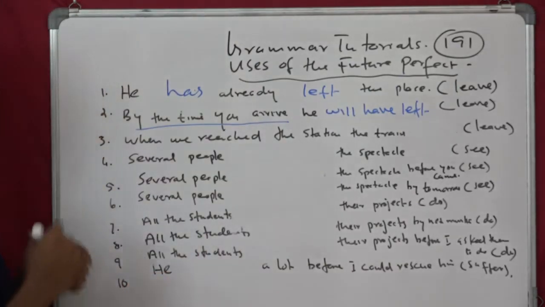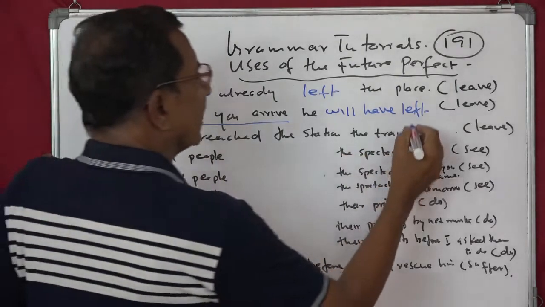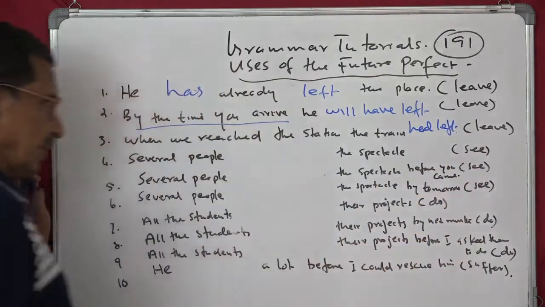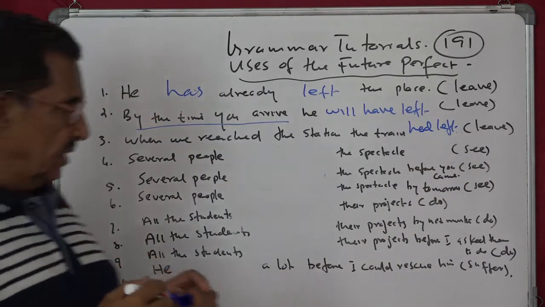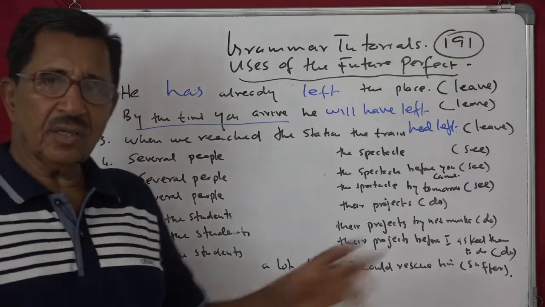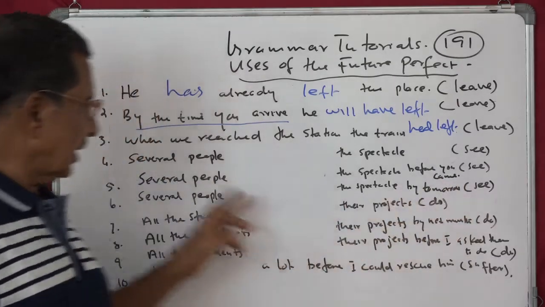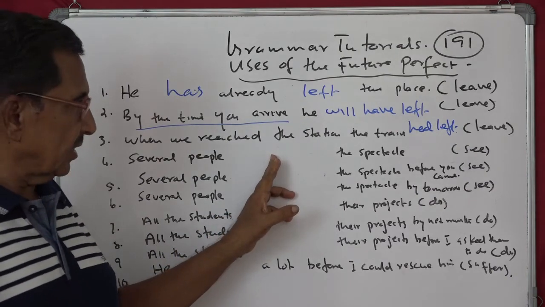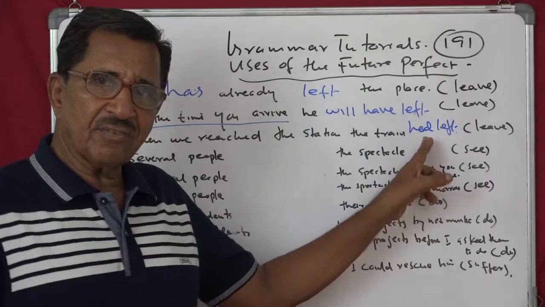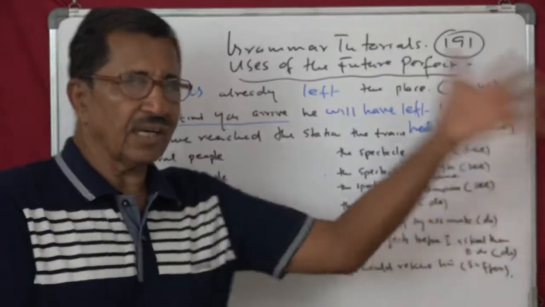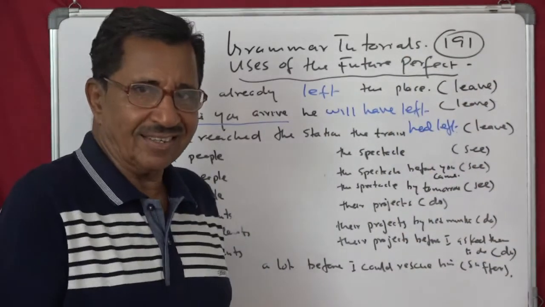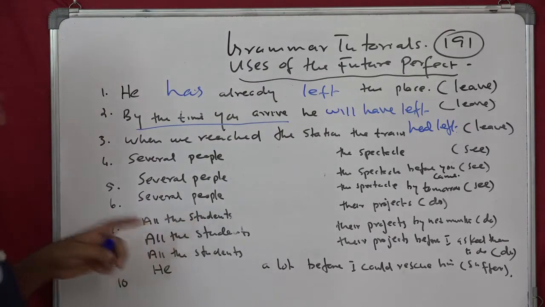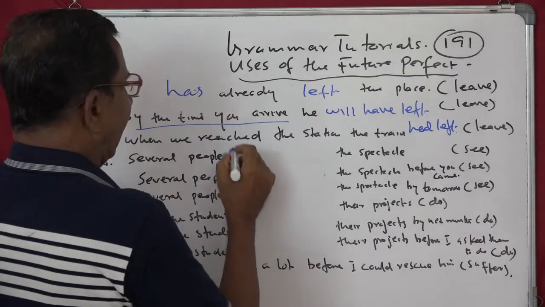And now the third one is when we reached the station, the train had left. Now that means there are two actions in the past. The first one, you always use the past perfect. You have said reach the station, that is the second action. Had left, that is the first action. Reach the station, train had gone. Train is not there.